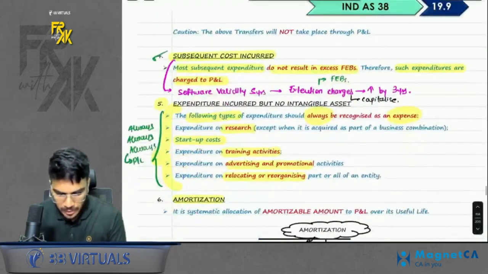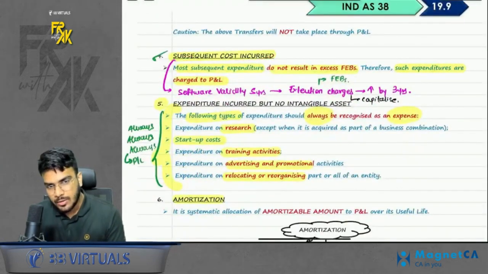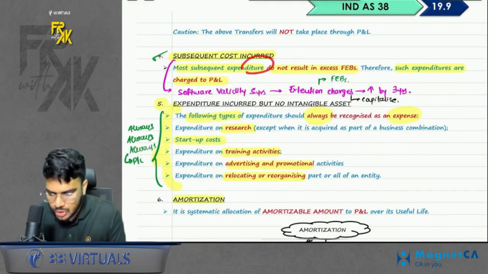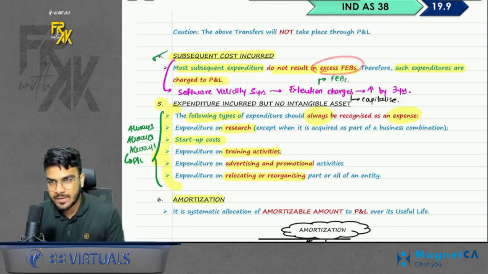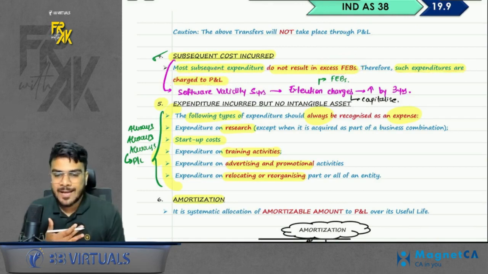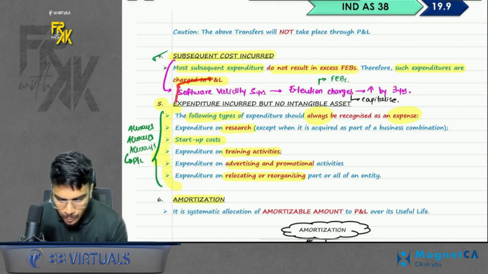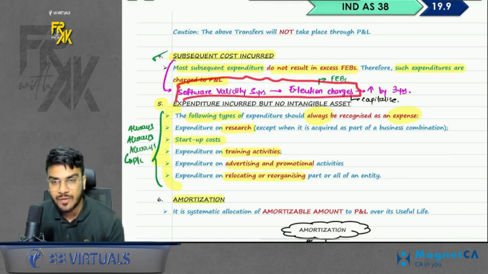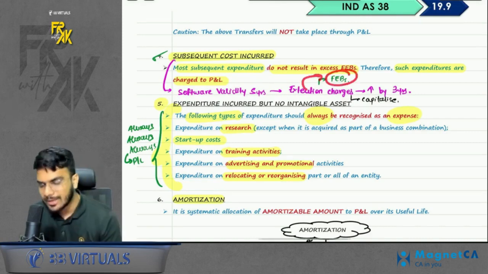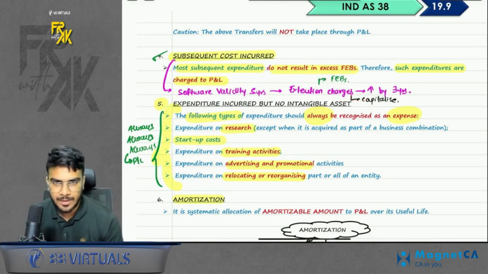Okay. Next point, subsequent cost incurred. Normally, the standard says that in case of intangibles, the subsequent cost does not result in any future economic benefits. Therefore, such expenditure will be transferred to profit and loss. But I discussed one extra case. Let's say, for example, you are increasing the validity of the software by a certain number of years, where you feel you will get the benefit, so you can capitalize it. You can capitalize such subsequent expenditure.